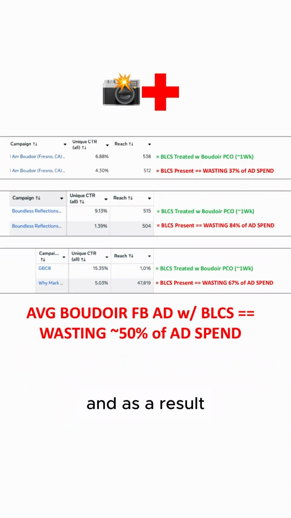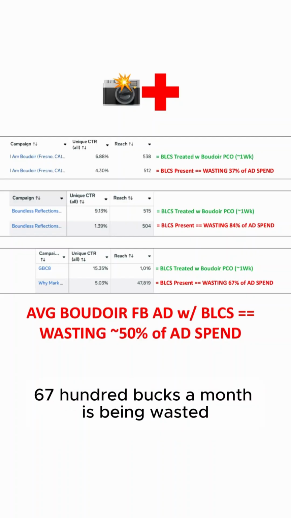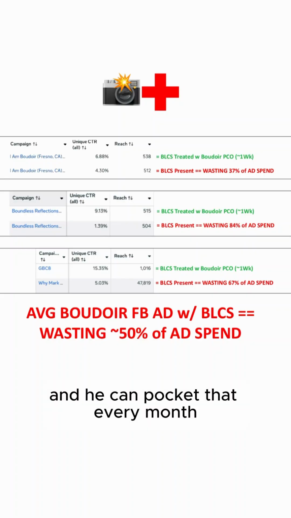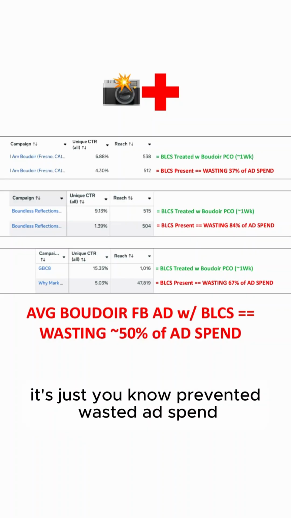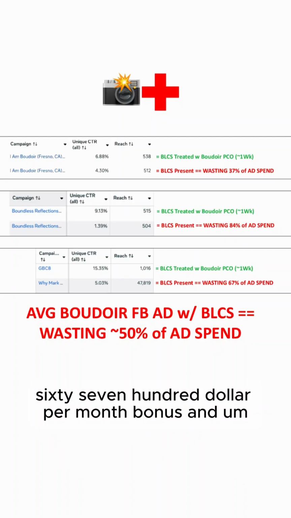And as a result, if you spend 10 grand a month on Boudoir Facebook ads, 6,700 bucks a month is being wasted. We have now eliminated that, and he can pocket that every month as just prevented wasted ad spend. It's kind of like a phantom $6,700 per month bonus.